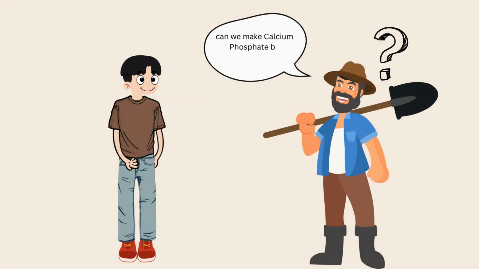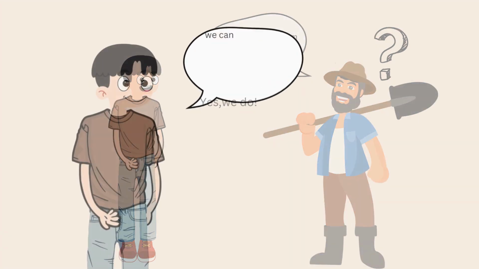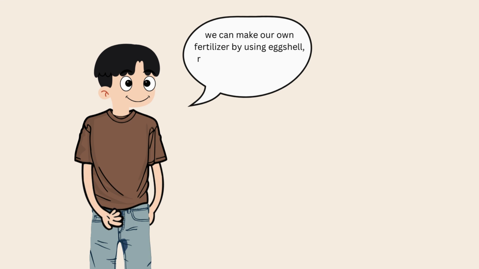Can we make calcium phosphate by ourselves? Yes, we can. We can make our own fertilizer by using eggshell, rice vinegar, white paper, rubber band, and plastic containers.